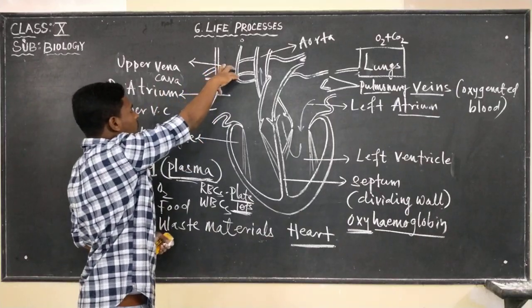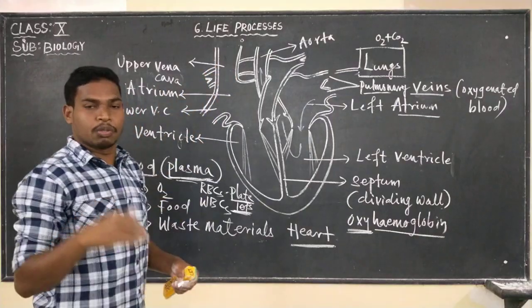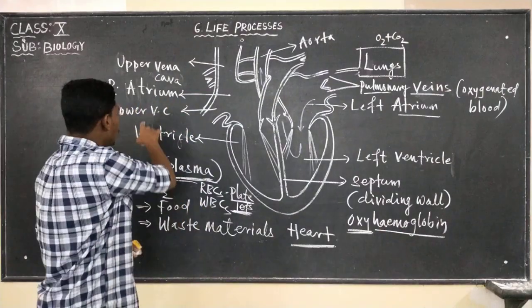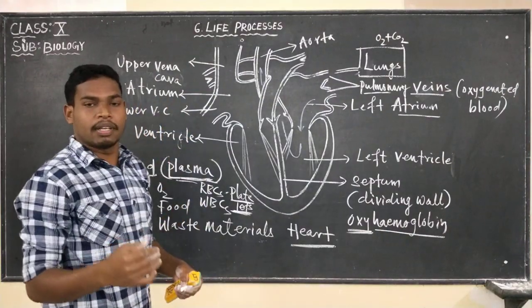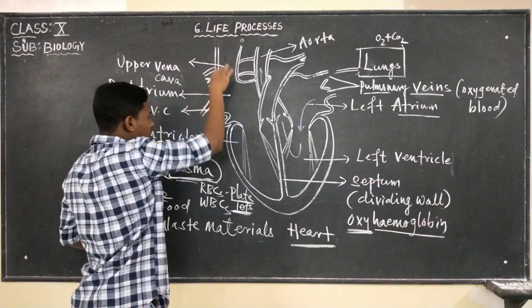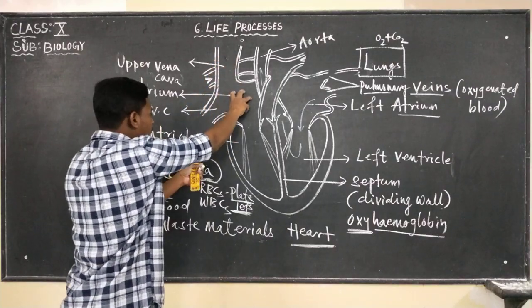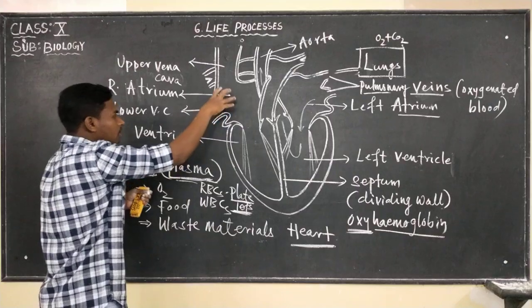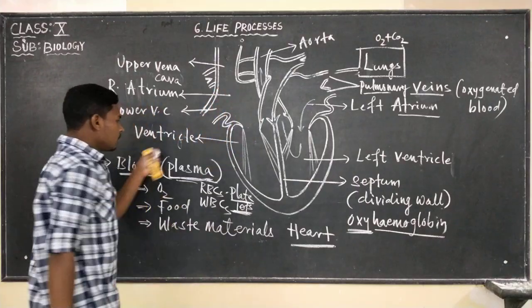The upper vena cava is also known as the superior vena cava, and the lower vena cava is also known as the inferior vena cava. So from the upper vena cava it is going to fall into the right ventricle, and from the lower vena cava it is going to fall into the right ventricle.